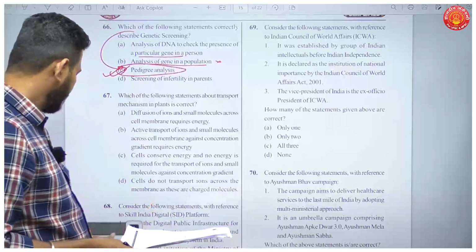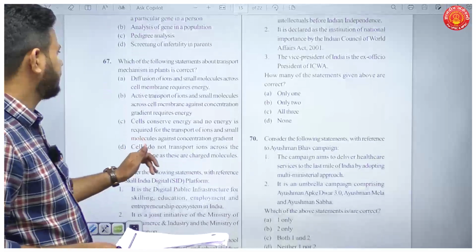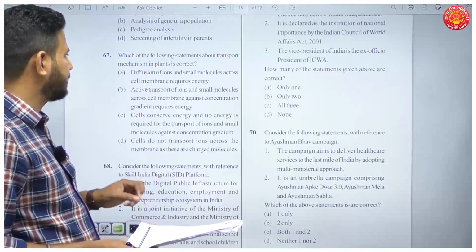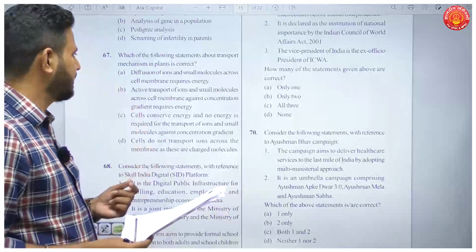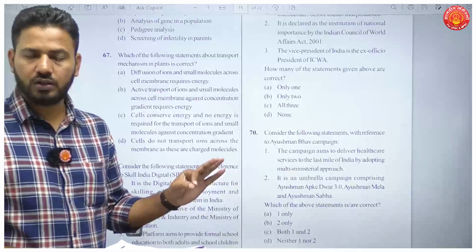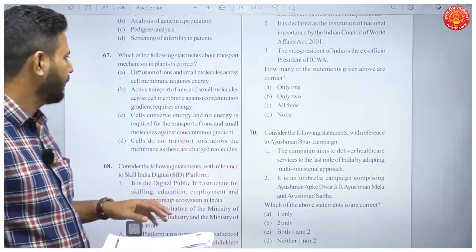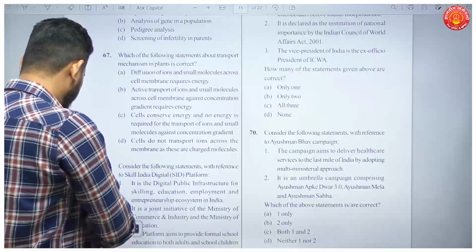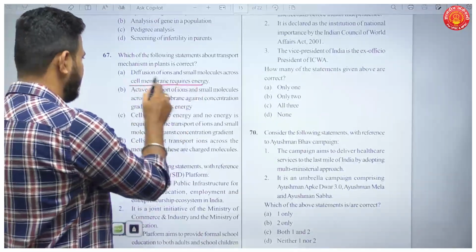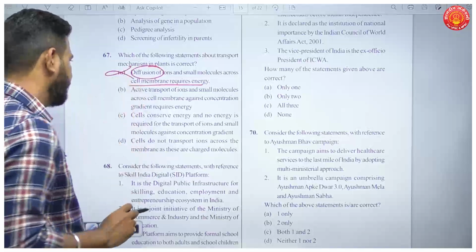Okay. Then question number 67. Which of the following statements about transport mechanism in plants is correct? Okay. Now the first statement says diffusion. Again a textbook question from NCERT. Diffusion of ions and small molecules across cell membrane requires energy. Now diffusion does not require any energy.